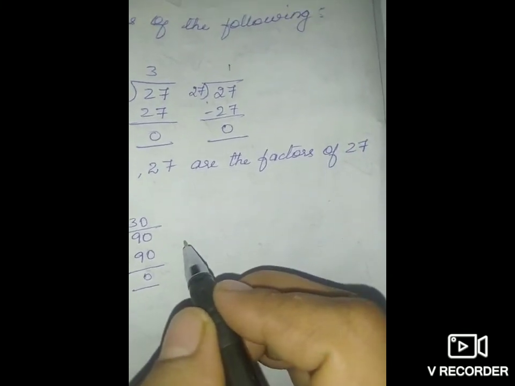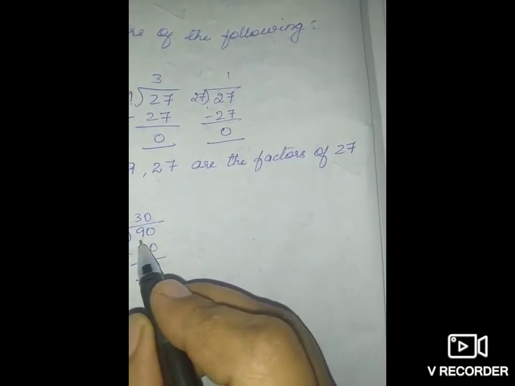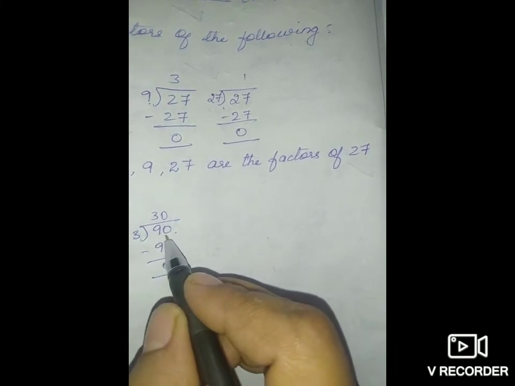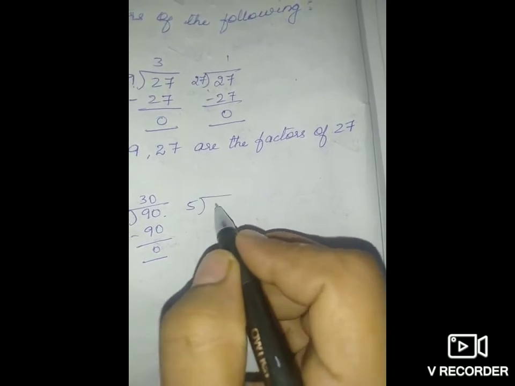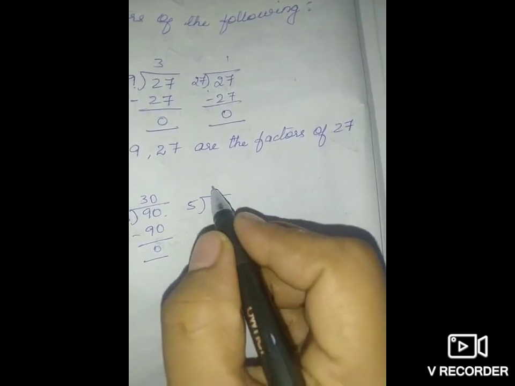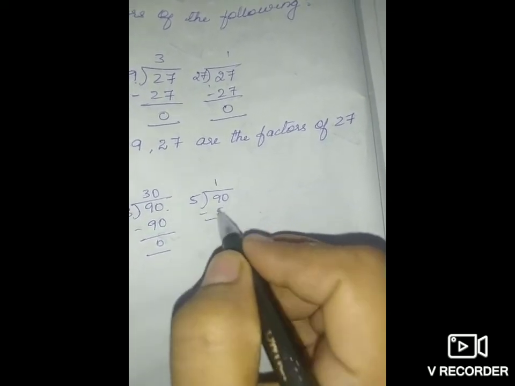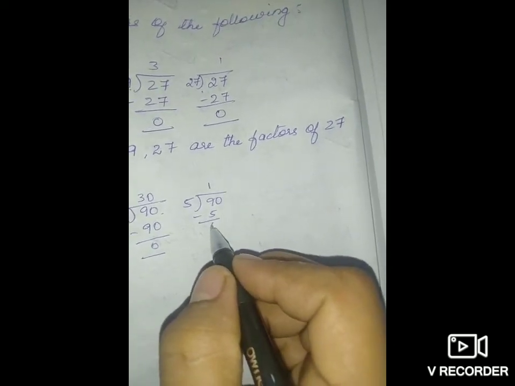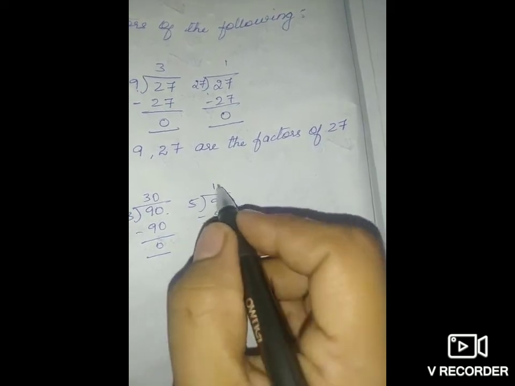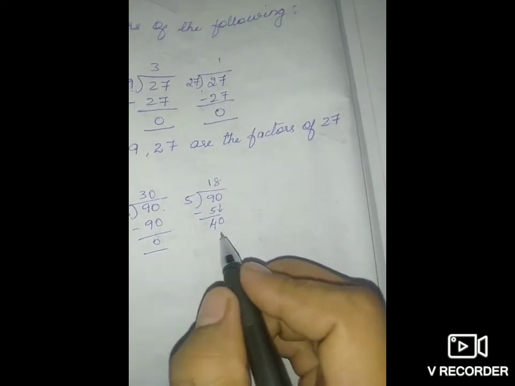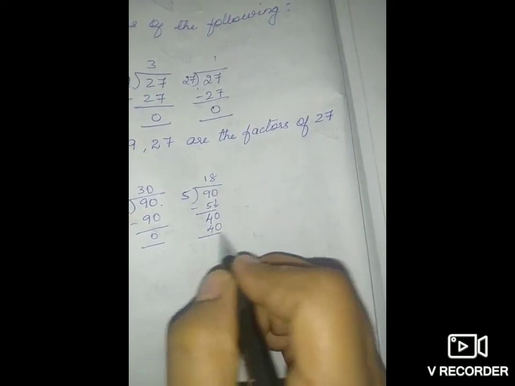Next 4. If you divide by 4, 4 twos are 8 and 10 is not divisible by 4. So take the next, 5. 5 ones are 5. 4, bring 0 down, 40. 5 eights are 40.